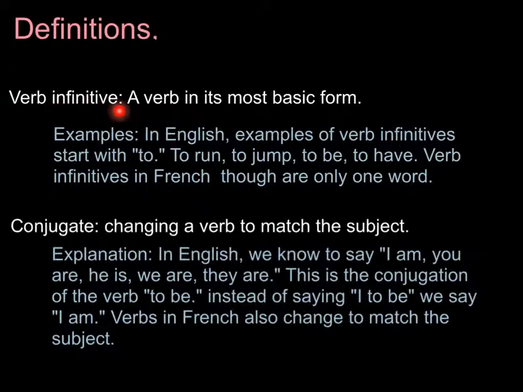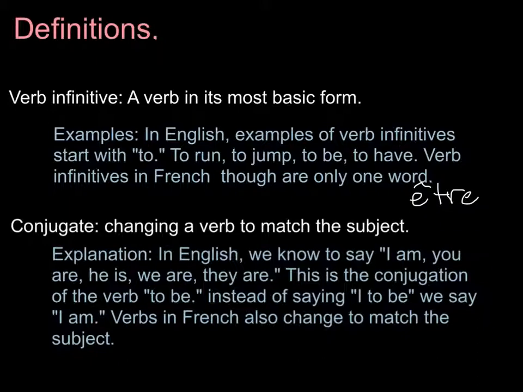A verb infinitive is a verb in its most basic form. In English, examples of verb infinitives start with to. To run, to jump, to be, to have. Verb infinitives, though, are only one word. And you already saw, in the very first slide, we have être. This is a verb infinitive in French. It's just one word. And we'll see how it changes.